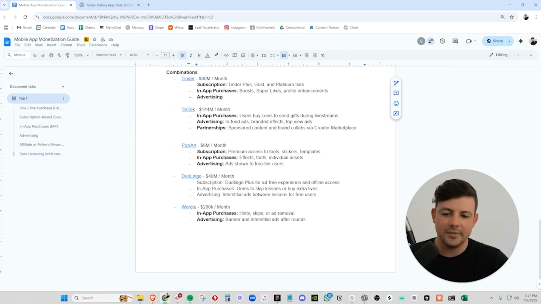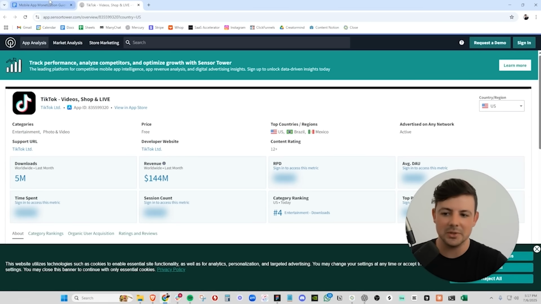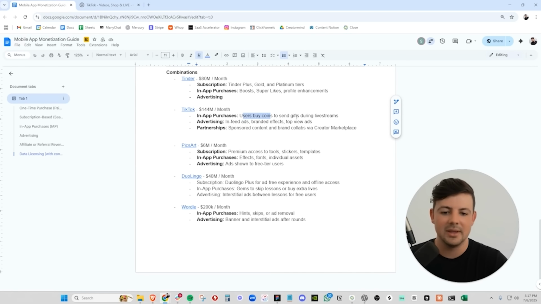And then of course we have TikTok. TikTok is actually making $144 million per month just off of their app. They have in-app purchases where users can buy coins and gift them to live streams. You know, like that Pinky doll, whatever her name is, where she's doing the live streams and saying, so good, wow. People who buy gifts to send to her, TikTok is making money off all of that stuff. They also have advertising. Of course, you see ads in the feed all the time, and they have their creator marketplace that they earn a percentage of revenue from.